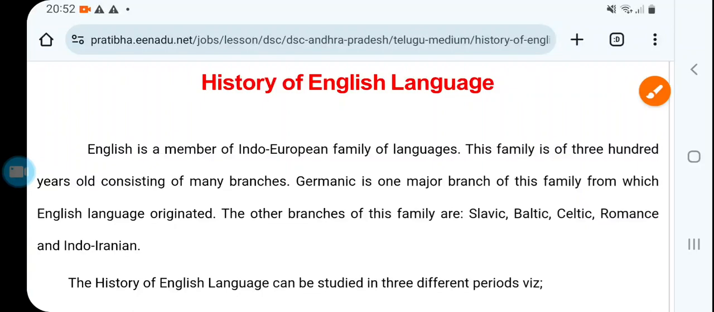Good evening, students. The history of the English language is what we are going to discuss today. So let us read together.